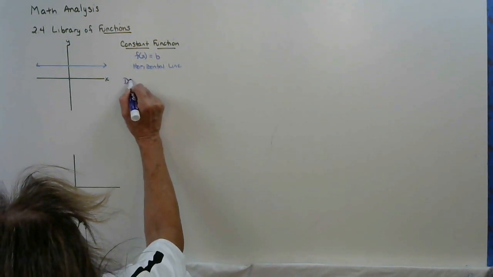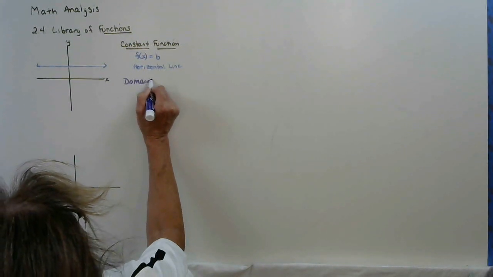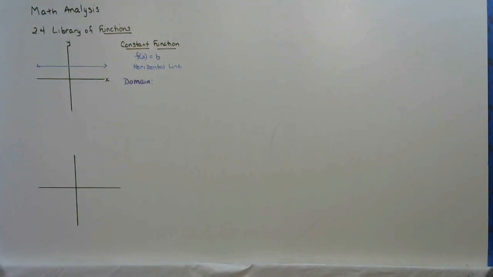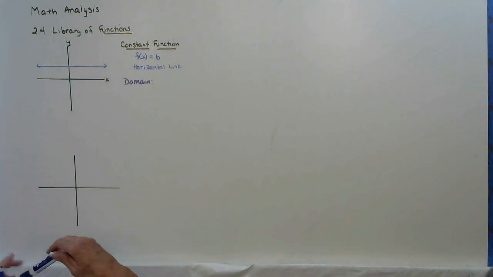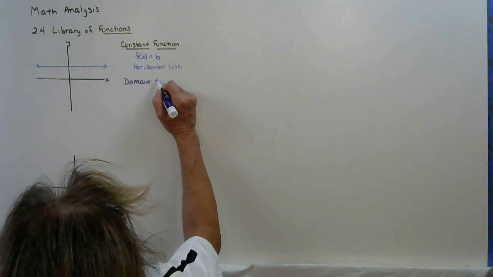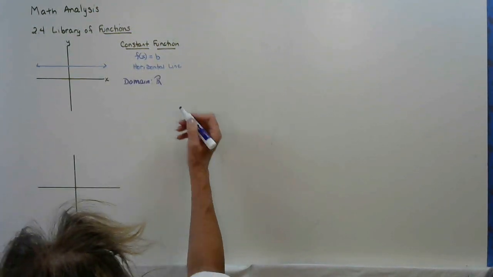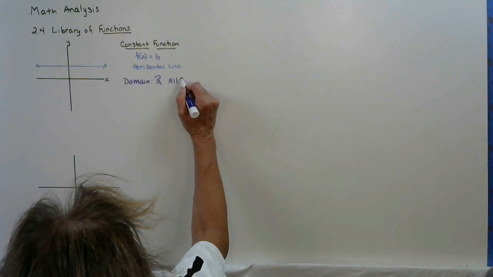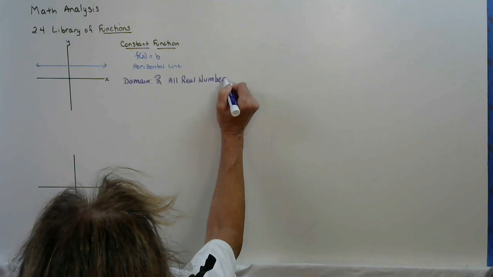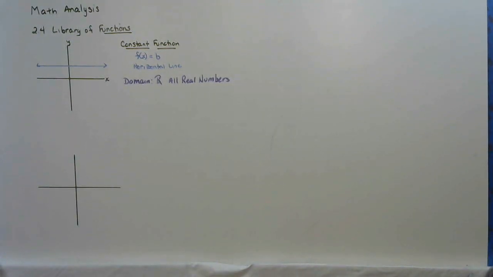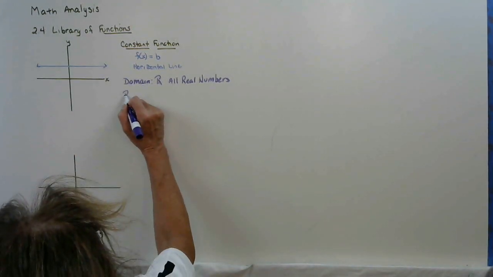Well, let's take a look at the domain. The domain is always your x values. As you read from left to right, we're going to have an x value everywhere along that line. So our domain is the symbol double-struck R, or you could write it as all real numbers. Then, after we look at domain, we want to talk about what the range is, because this is a function, it's a relation. It has y values as well.